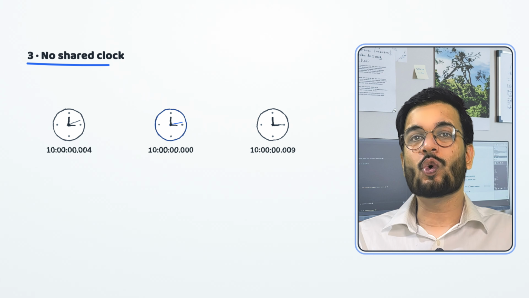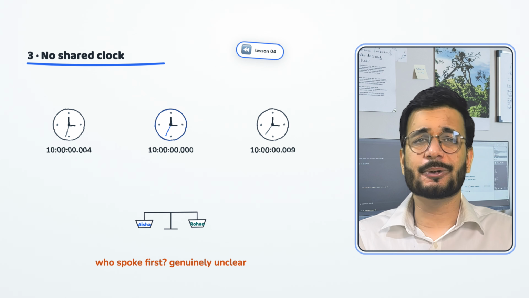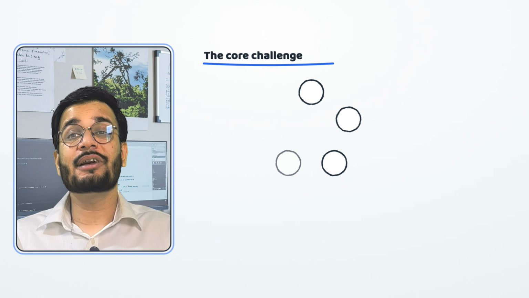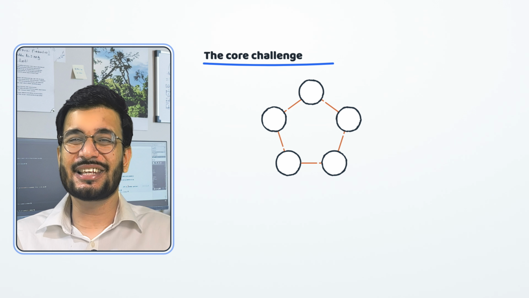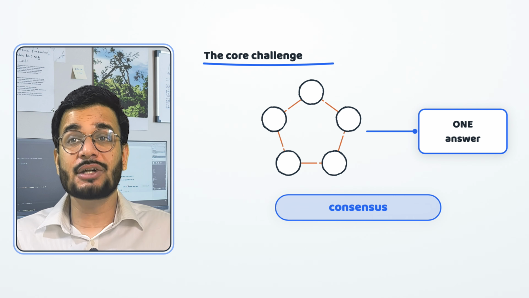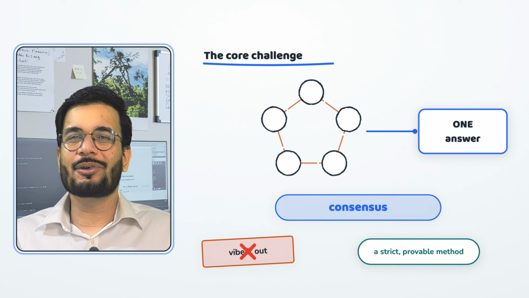Three is no shared clock. We just learned this last lesson. Nobody has a perfectly synced sense of time. So who spoke first is genuinely unclear. Put those together and you get the core challenge: how do a bunch of unreliable computers over an unreliable network all end up agreeing on the exact same answer? Now, that's consensus. Computers can't just vibe it out like friends do. They need a strict, provable method.